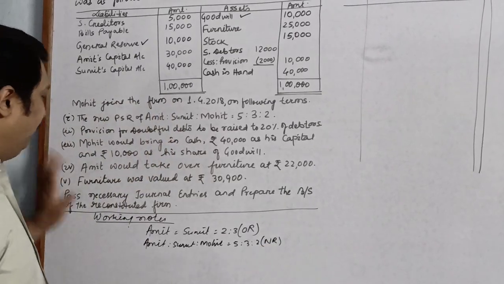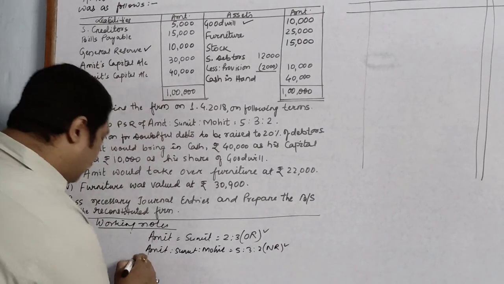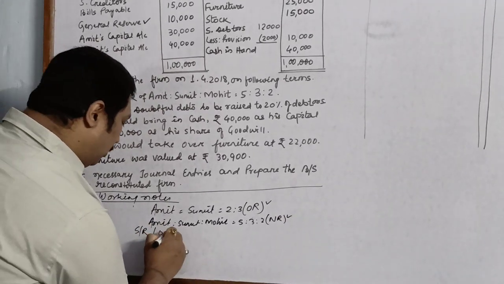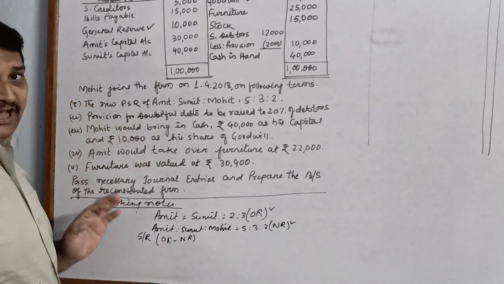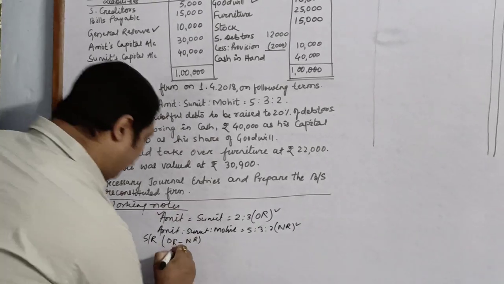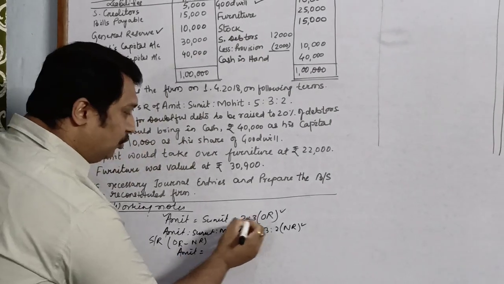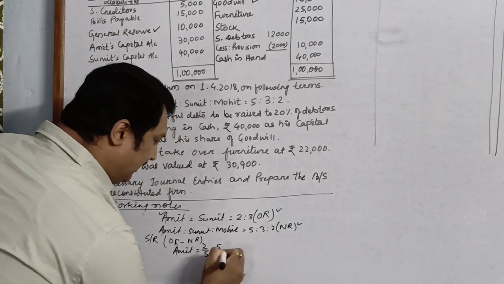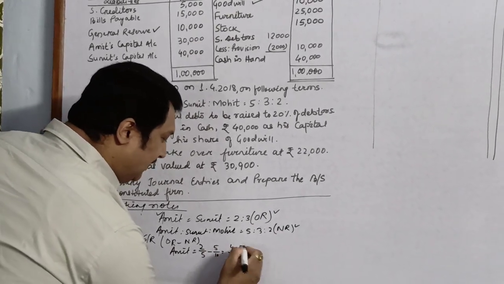Now children, if you remember, if you are provided with the old ratio and new ratio, we can calculate the sacrificing ratio. How to calculate? Old ratio minus new ratio. And who may sacrifice? The sacrifice may be done by either Amit or Sumit. So Amit, how much sacrifice will be made by him? His old ratio is 2/5 and new ratio is 5/10. So LCM will be 10. 2 2s are 4 minus 5.